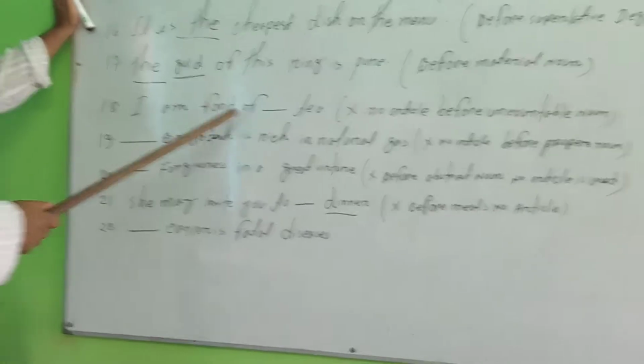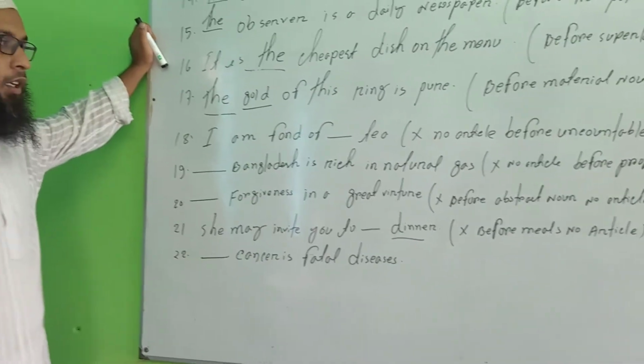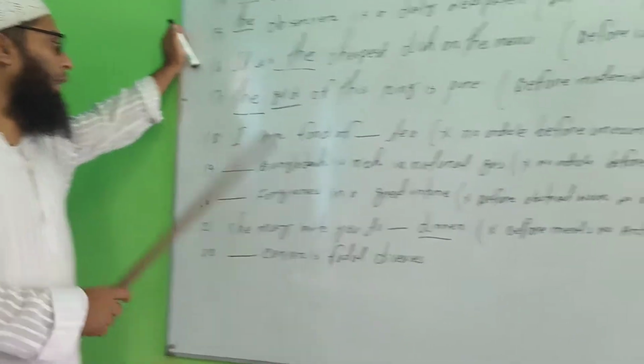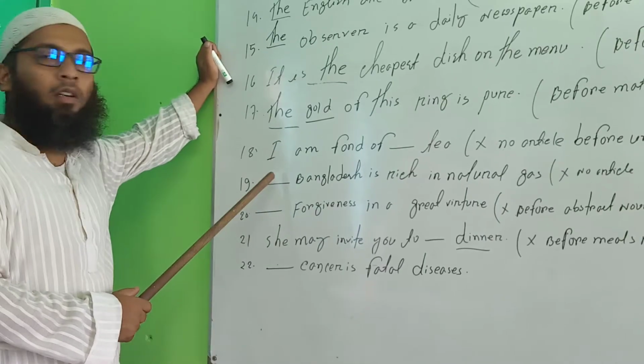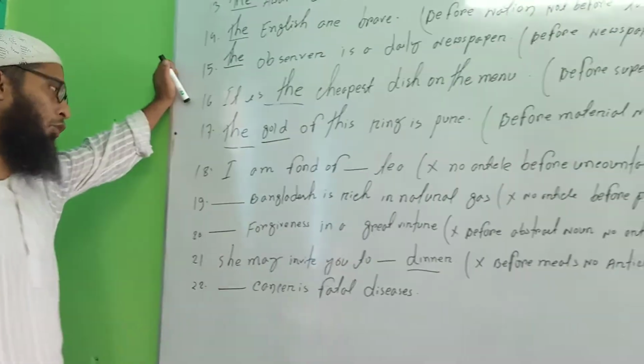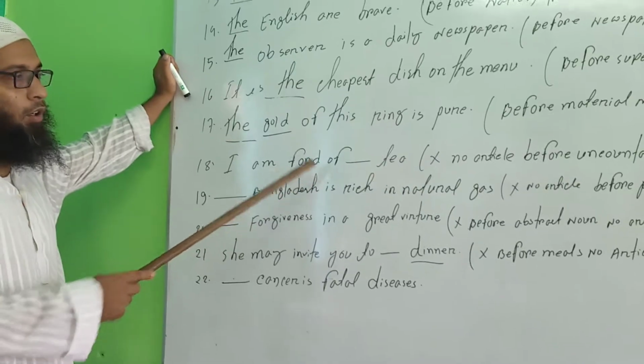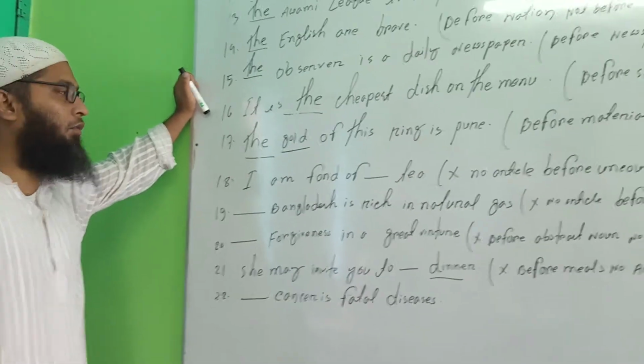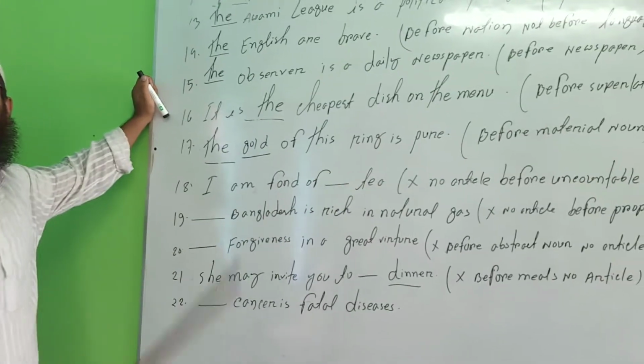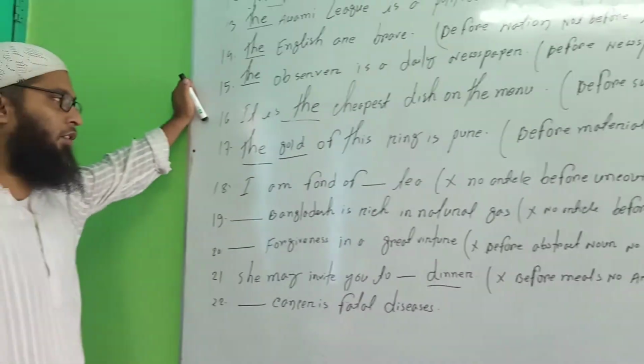Sentence number 18, please. I am fond of tea. Number 18, please. There will be no article here. এখানে কোনো আর্টিকেল বসবে না কেন? Fond of মানে প্রিয়. There will be no article because tea is an uncountable noun. Tea is considered to be an uncountable noun. Do you understand these things?